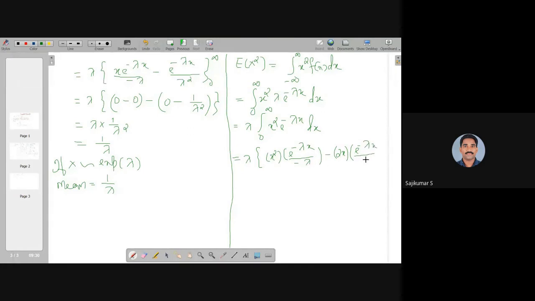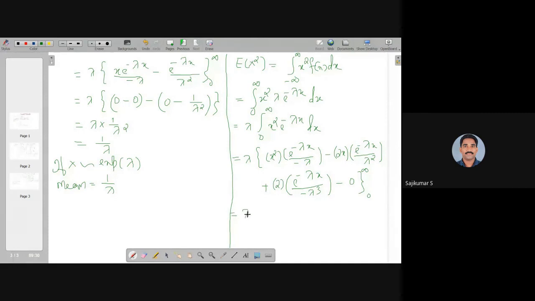There is also one more minus lambda there, so this becomes lambda square. Then alternating plus and minus signs, put a positive sign, derivative of 2x is 2, into e raised to minus lambda x divided by minus lambda cube. Then put a negative sign, the derivative of that 2 becomes 0. So we can stop, evaluating from 0 to infinity.